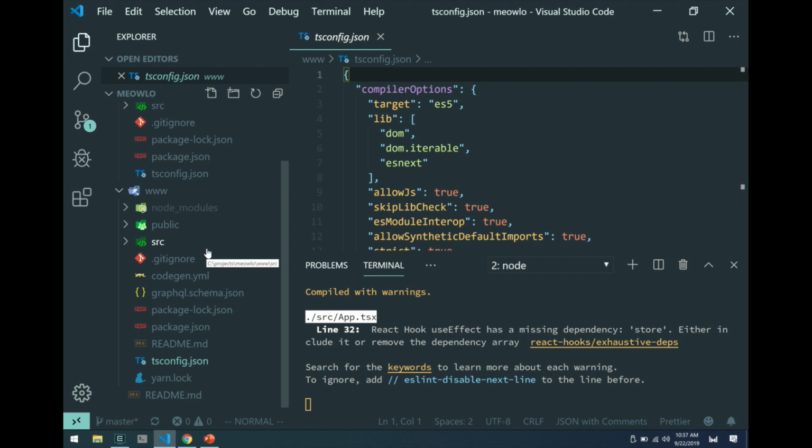How many people here use TypeScript? Okay, cool. It's a lot of hands, but a couple of people still haven't encountered it yet.